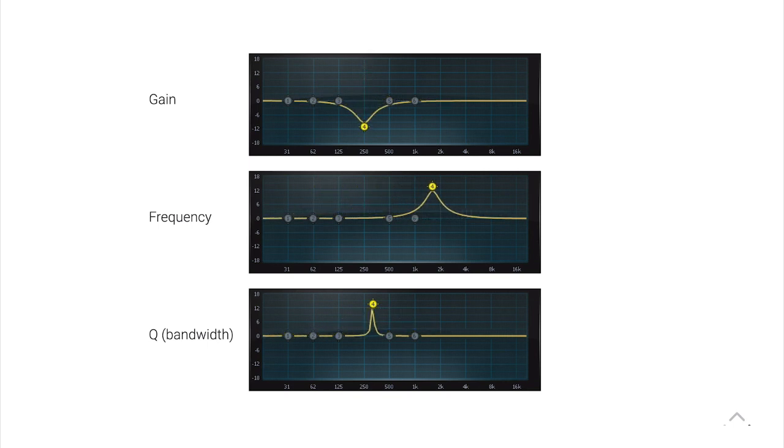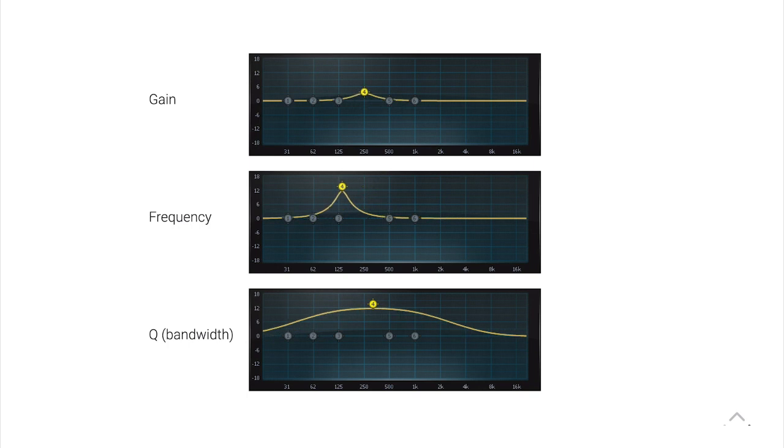And things can start to get very complex when you have more than one band. Here, we're just looking at one band, but as we increase the number of bands, 2 bands, 3 bands, 5 bands, the expressivity of this equalizer becomes very high, meaning there are tons of different ways you could set it.